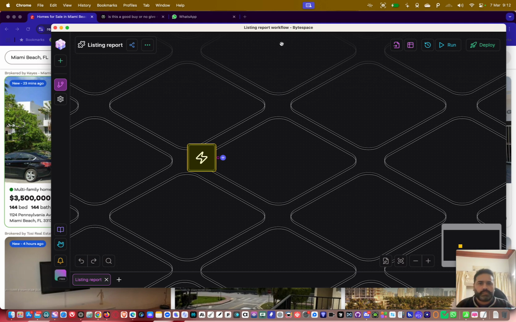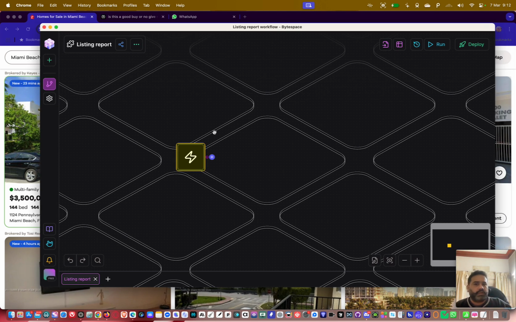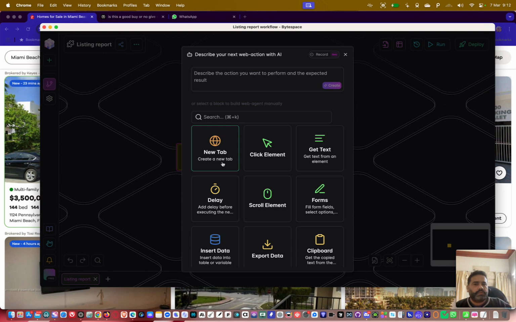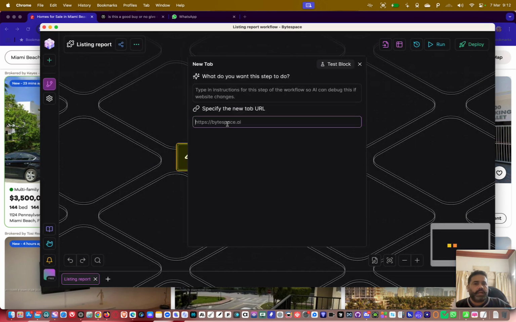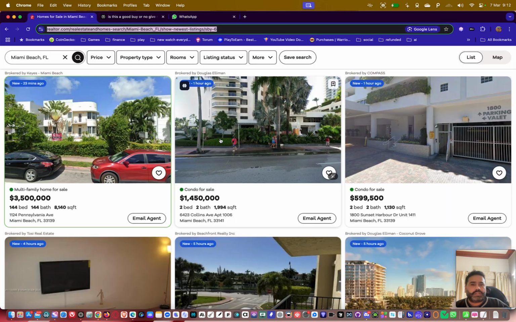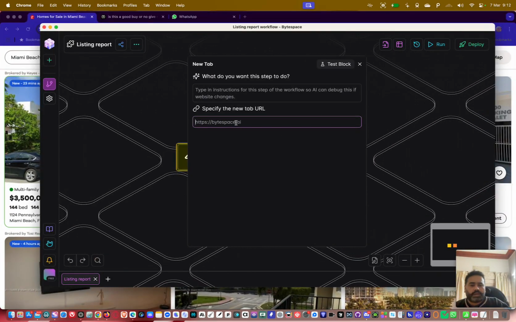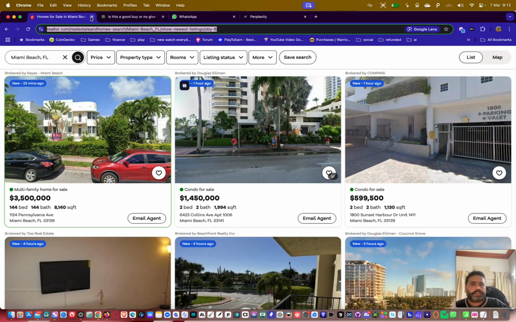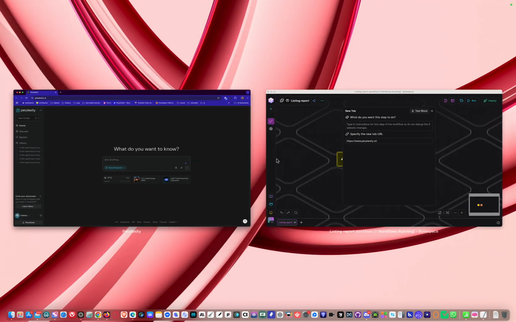Now what we will do, the very first thing, is open a tab. We just click this. Should we use this link here, or should we use Perplexity? We will use Perplexity because we don't need to get that link anymore. So we start with Deep Research, and we see the test block. It opens. Okay, so close, and let this open.